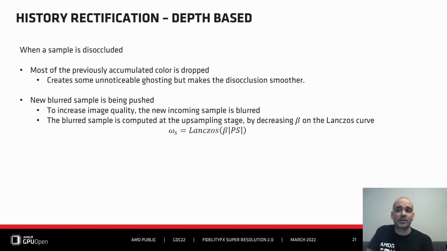And this is done during the previously described upsampling stage at no additional cost. So instead of increasing beta, we decrease it to widen the length of the curve and artificially increase the importance of all participating samples. And so this way we create a blurrier sample.